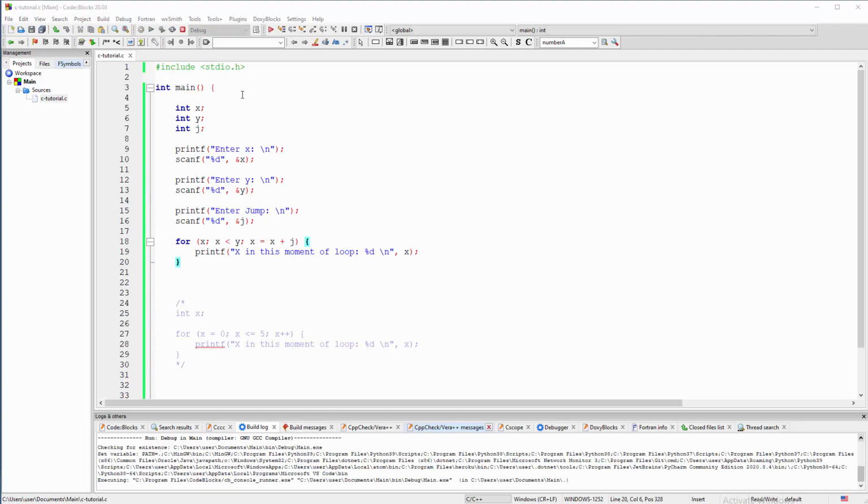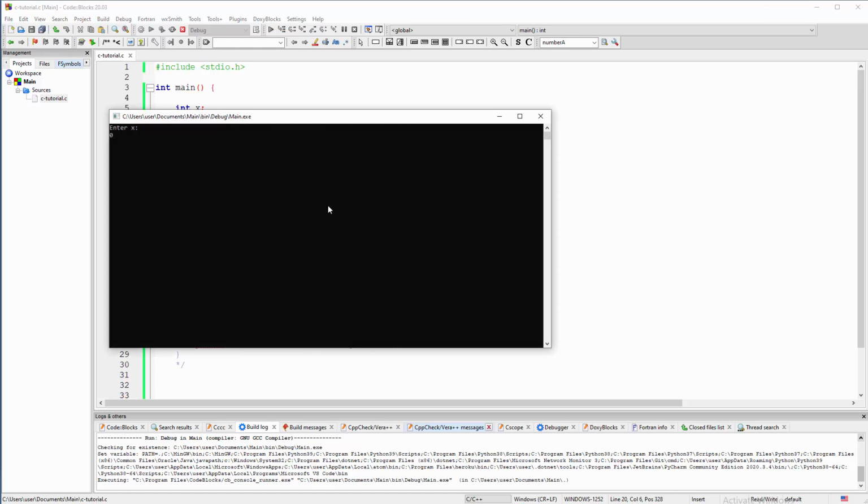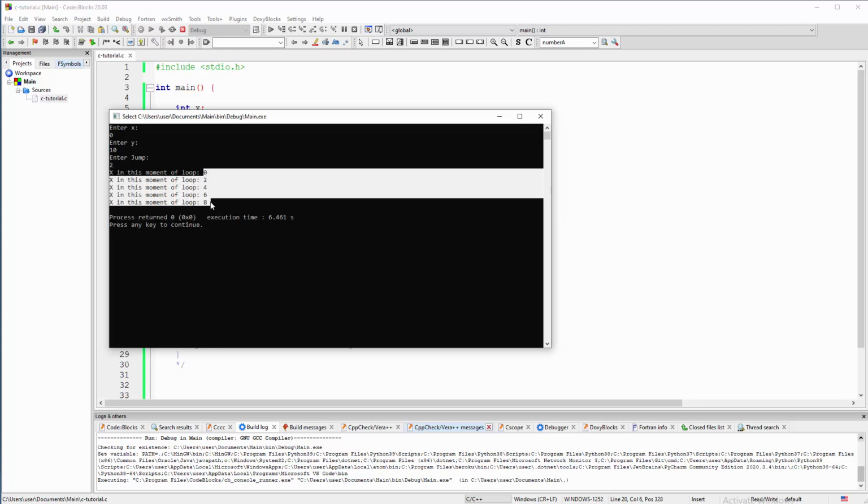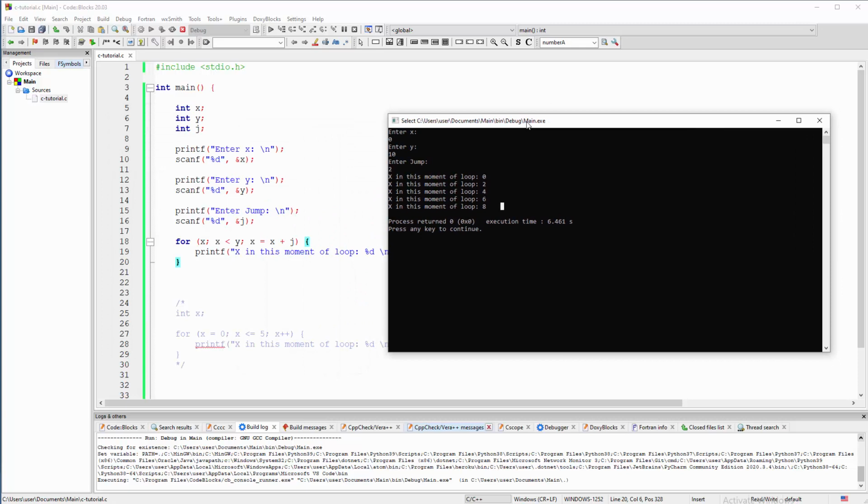Okay, so 0, let's say, and 10, and jump will be 2, and there you go. So you probably get the point here.